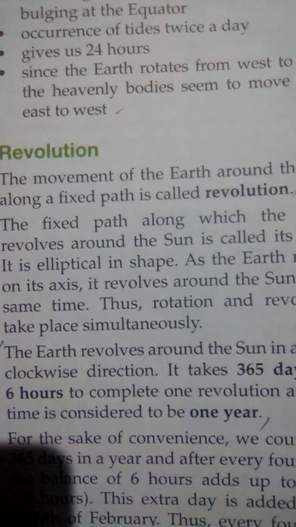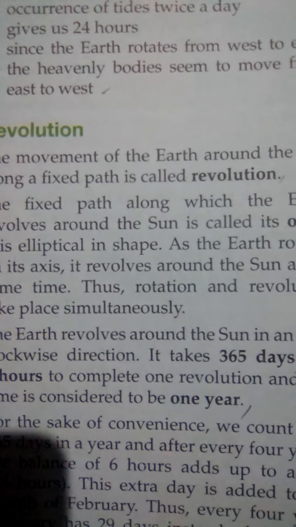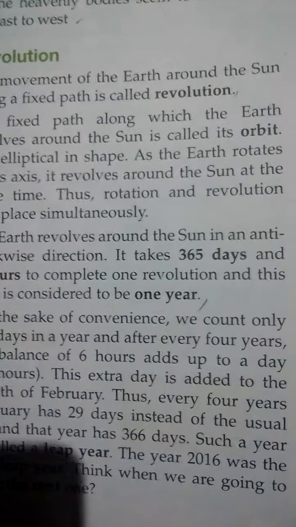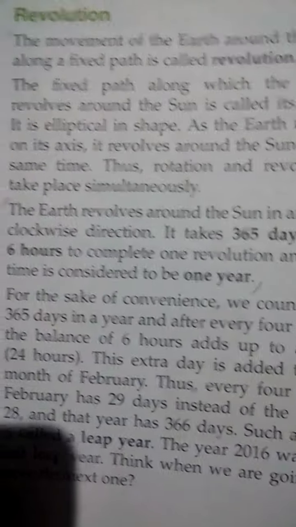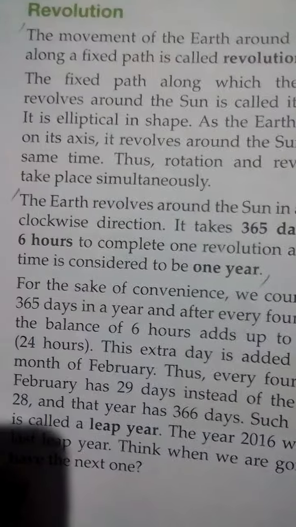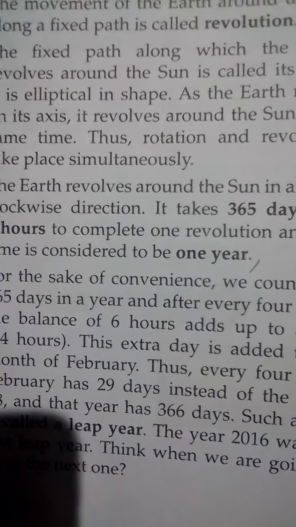Now the revolution. The movement of the earth around the sun along a fixed path is called revolution. The earth revolves around the sun in an anti-clockwise direction. It takes 365 days and 6 hours to complete one revolution, and this time is considered to be 1 year.